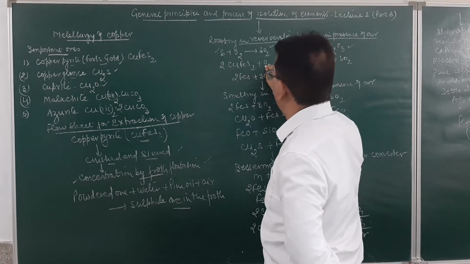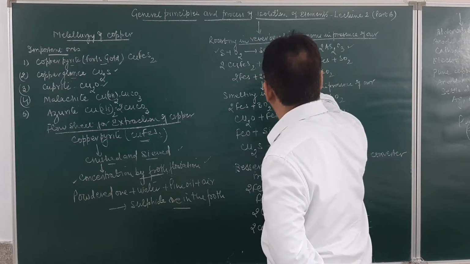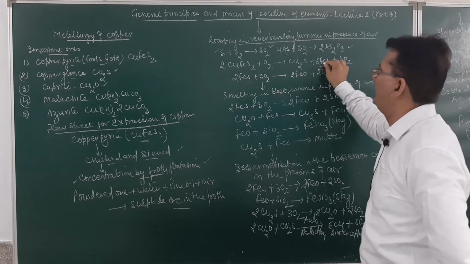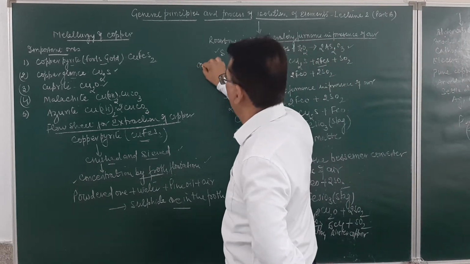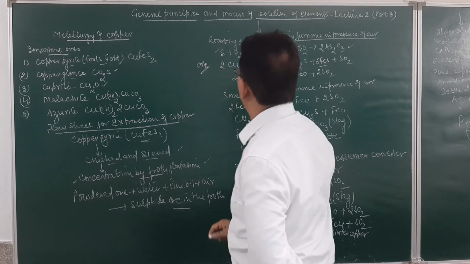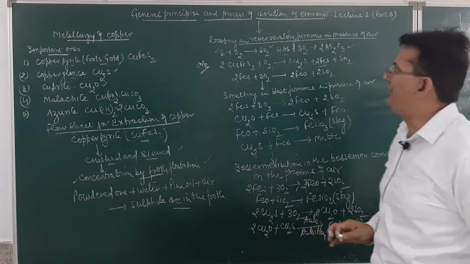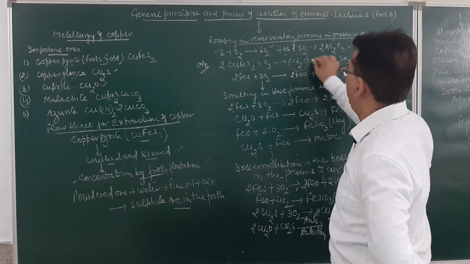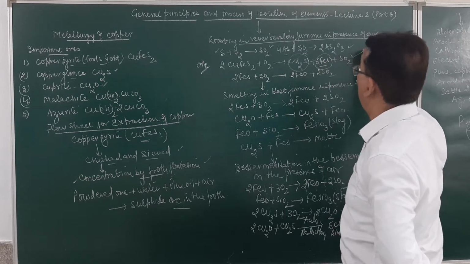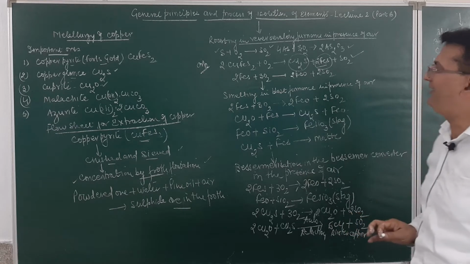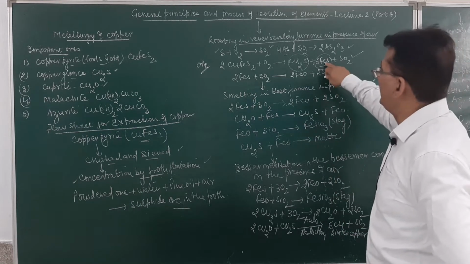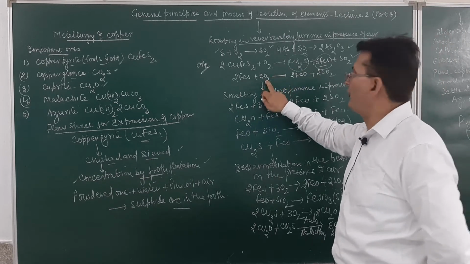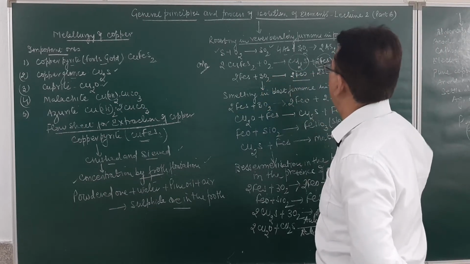Copper pyrite will undergo oxidation to form cuprous sulfide and iron sulfide. This is an important reaction. In the examination, it can be asked: what is the product obtained when CuFeS2 is roasted in oxygen? It will be Cu2S and iron sulfide, and the gas evolved is sulfur dioxide. This iron sulfide can further be roasted in the presence of air to convert into iron oxide.